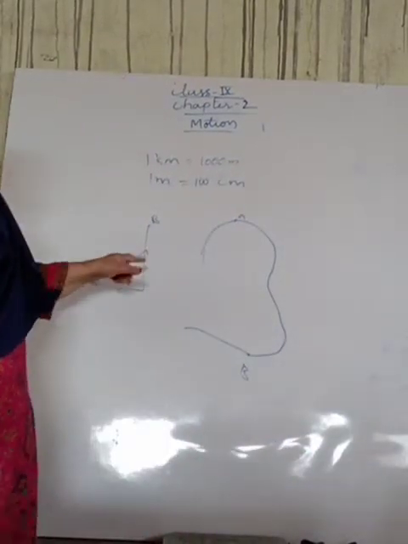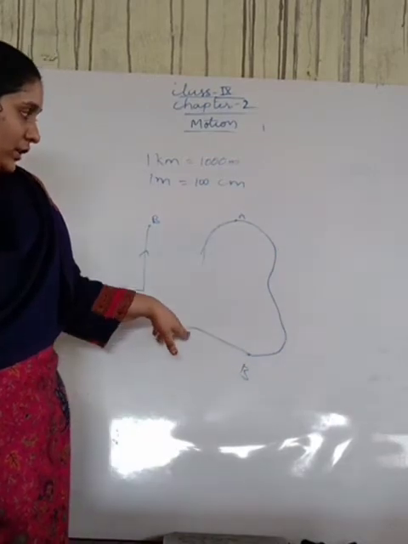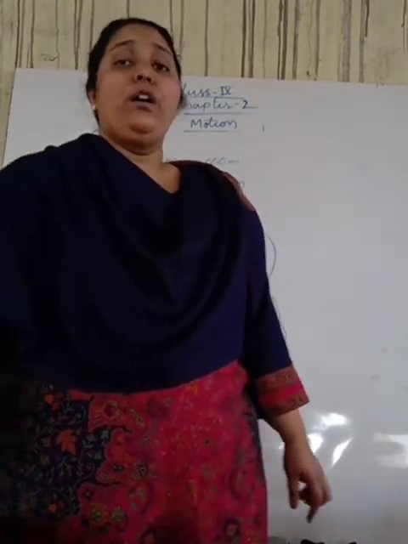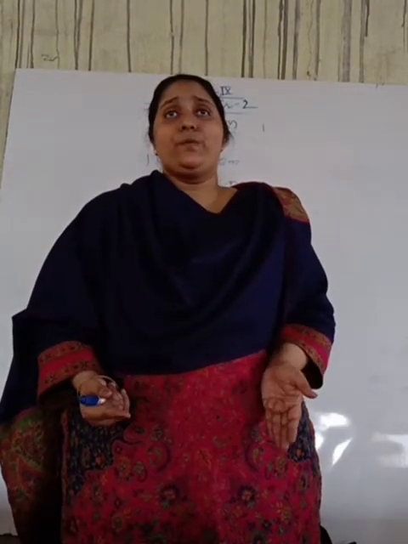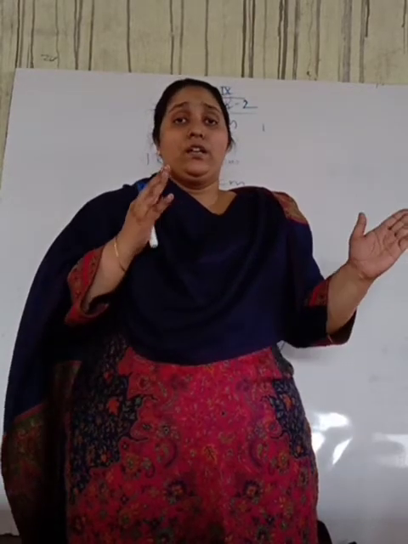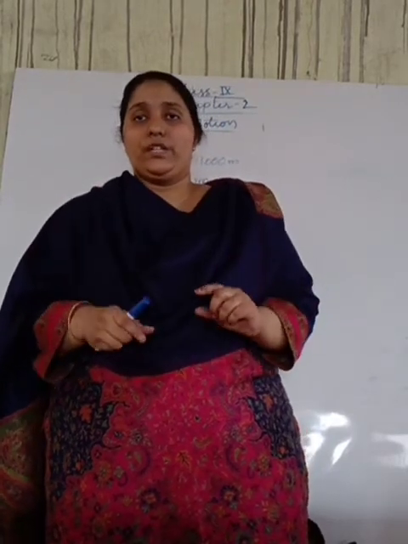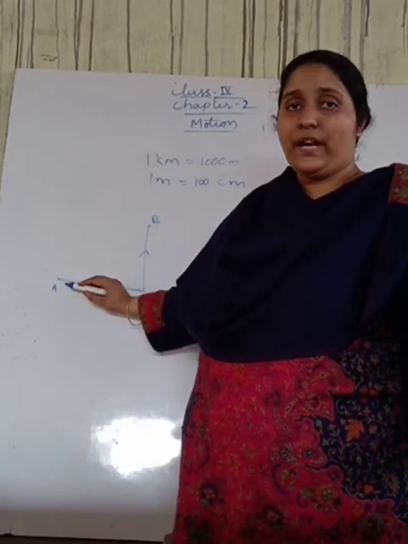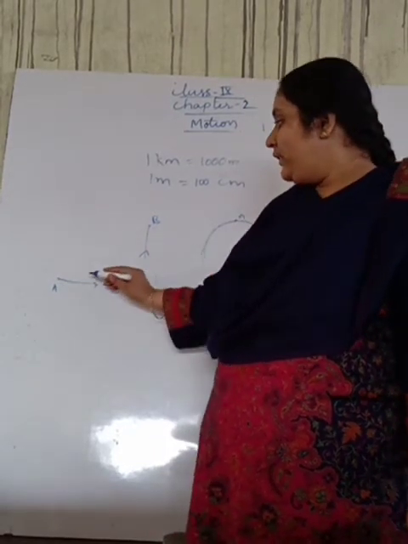One car has traveled in this direction, another car has traveled in this direction from A to B. For this we need to draw displacement vectors. How do we draw displacement vectors? A body travels from initial to final position. If a car is traveling from A to B, then this will be its initial